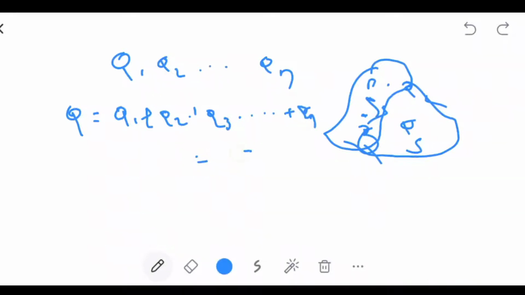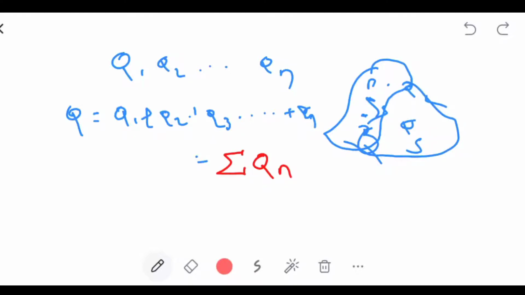That is known as summation or sigma qn. The total charge inside any closed surface is the summation qn.